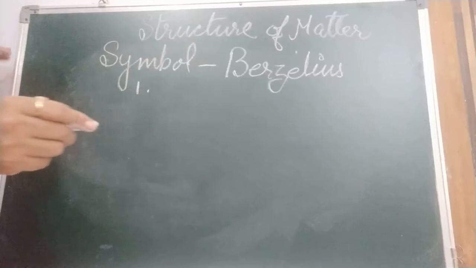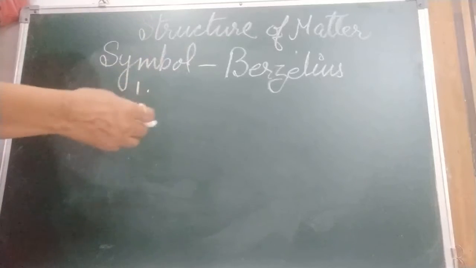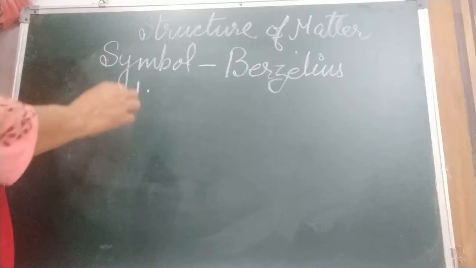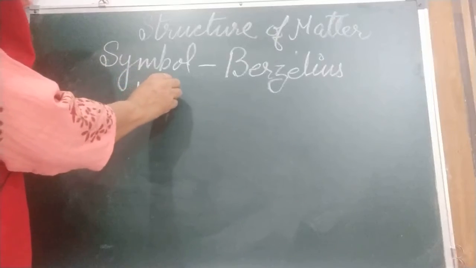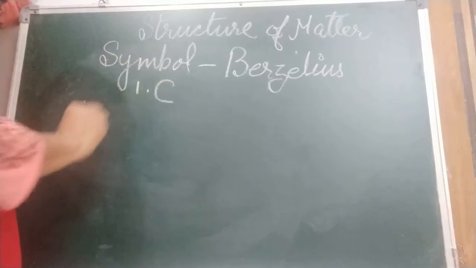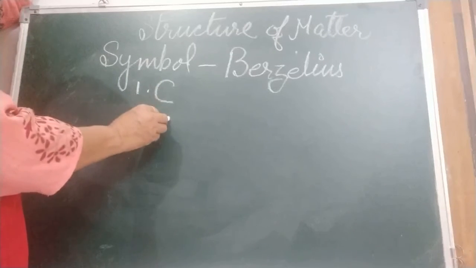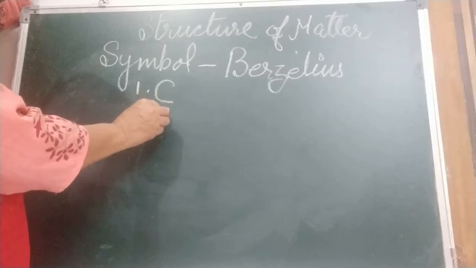What he said is that elements like carbon were given symbols like the first letter of carbon. Some elements are represented by the first letter in capital of the same element.